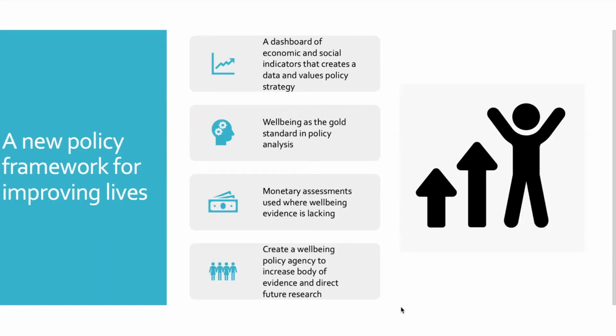In section 3, we outline our recommendations for how government should proceed in order to create policy to improve lives. We believe that a dashboard of economic and social indicators should be created, which will require the government to form a policy strategy that is both values and data-driven. The data production would be managed by the National Statistical Office, and governments would be required to create transparent objectives for policy based on the trends in the data. This would need to be updated periodically in order to respond to changes.